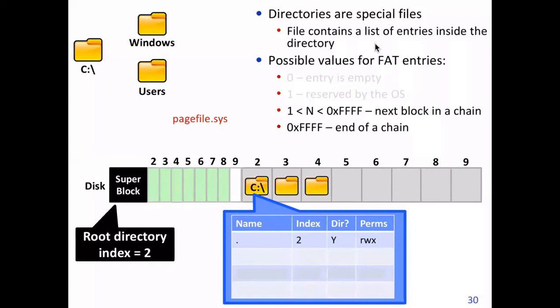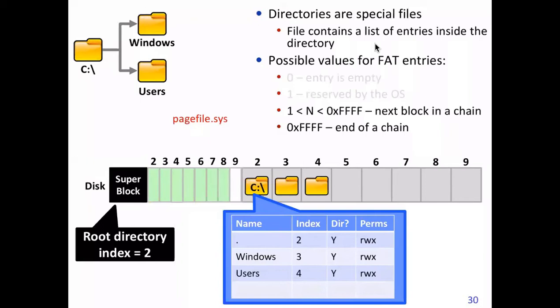And now let's assume the Windows directory is in block 3 and the users directory is in block 4. This information will be there as part of the root directory, right? So for Windows the index is 3, and for users the index is 4, basically the 4th block. Okay, and then it's the directory and the permissions.